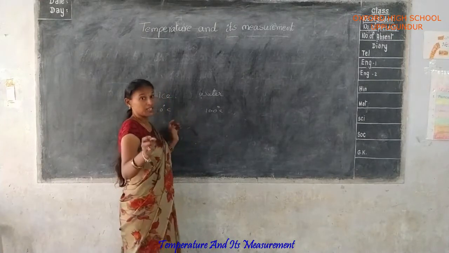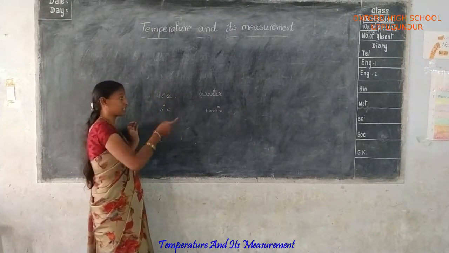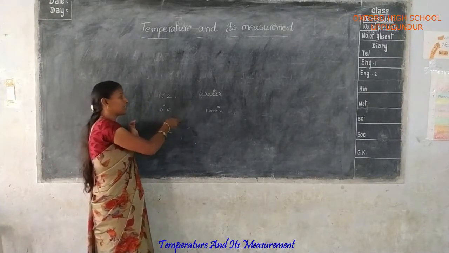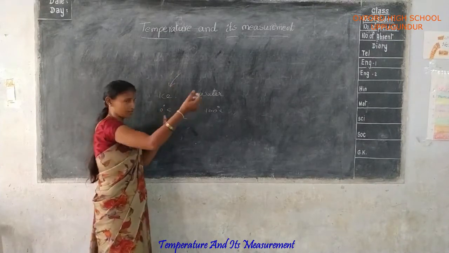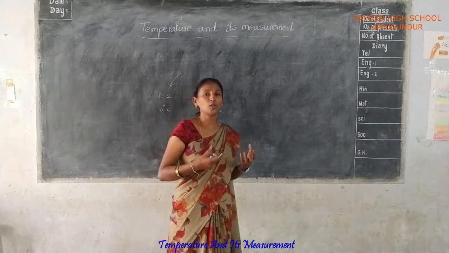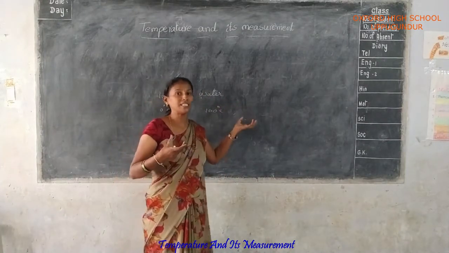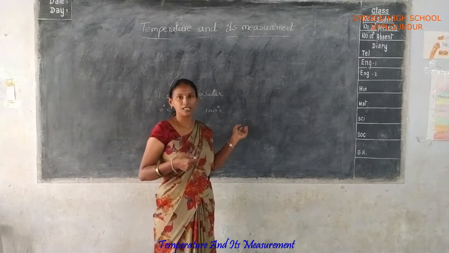So here you take only one material, but you observe two conditions, cold and hot. Yes or no? Automatically, the ice absorbs the room temperature, so the ice comes to a melting condition. That melting point is considered 100 degrees Celsius.